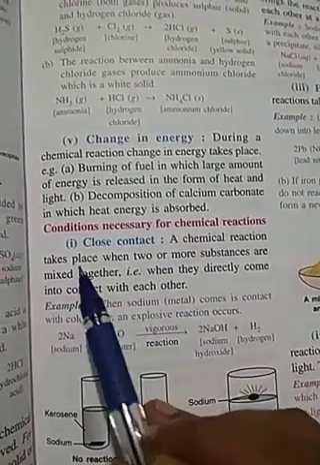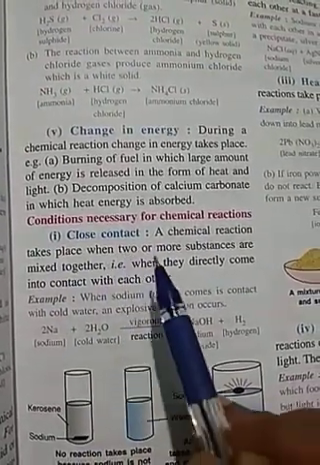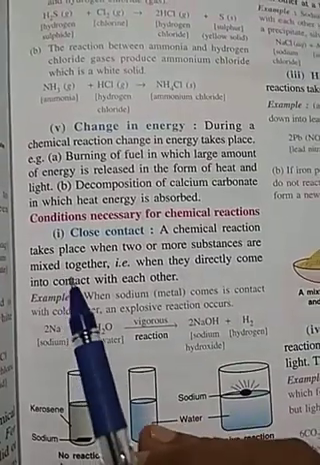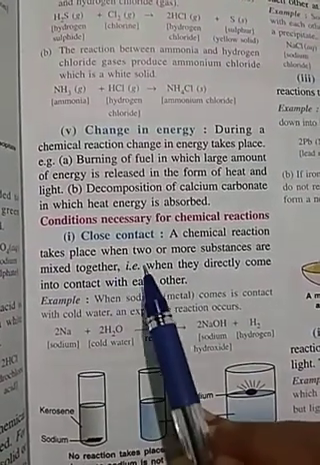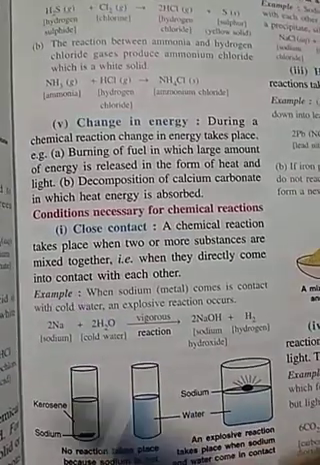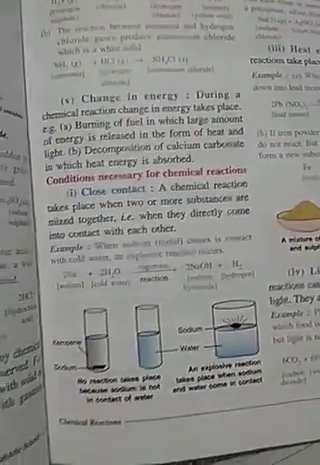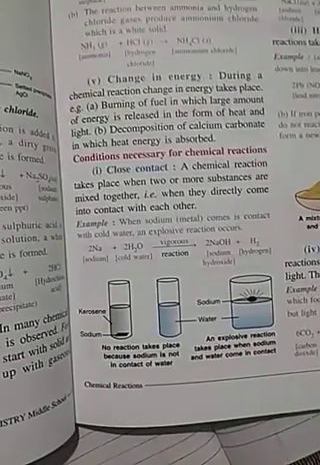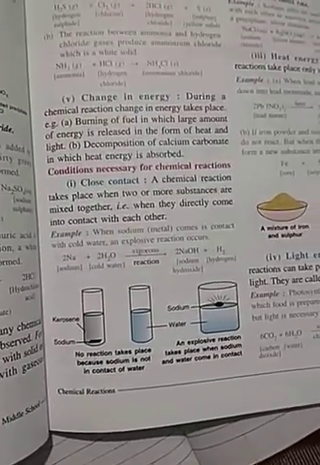A chemical reaction takes place when two or more reactants are mixed together, means when they directly come into contact with each other. When we mix this, these are mixing reactions, when both the reactants are in close contact or mixed together.